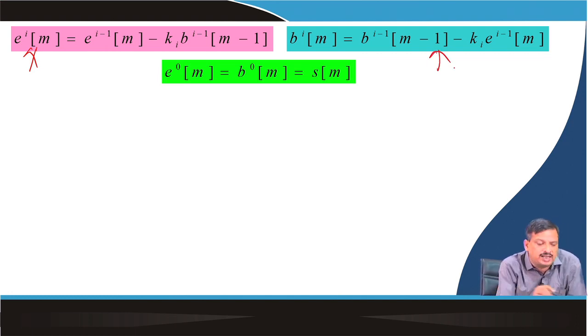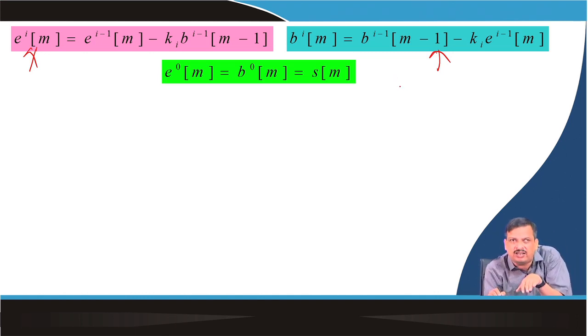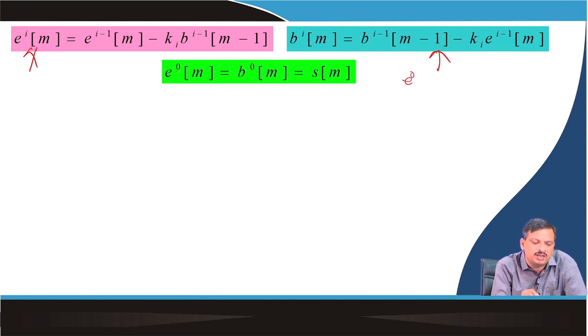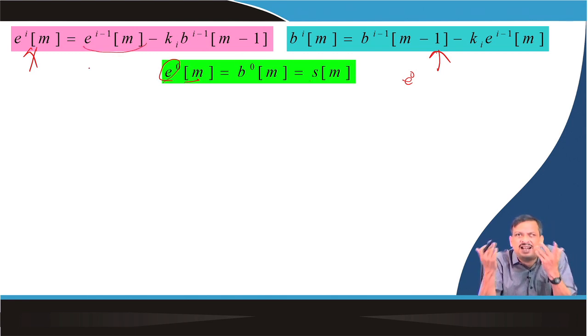Now, I can say that the ith iteration is nothing but the i minus 1 iteration. So, if I say 0th iteration, so i equal to 0, E0(m) is nothing but S(n). There is no iteration. So, error is nothing but the signal itself.